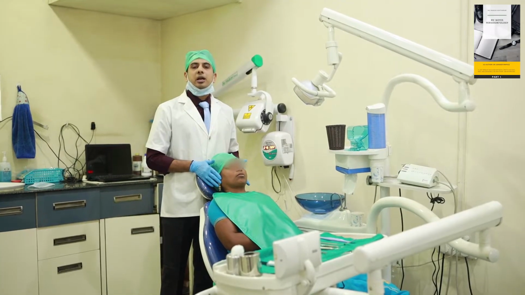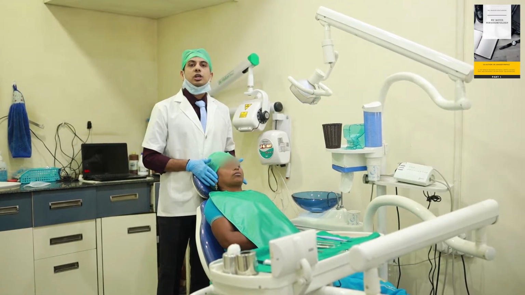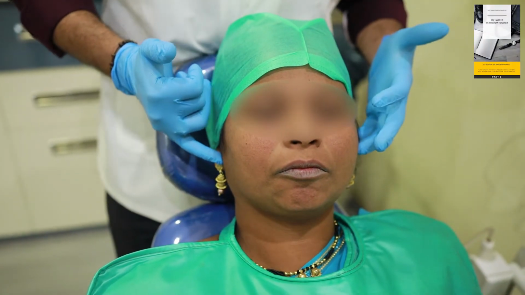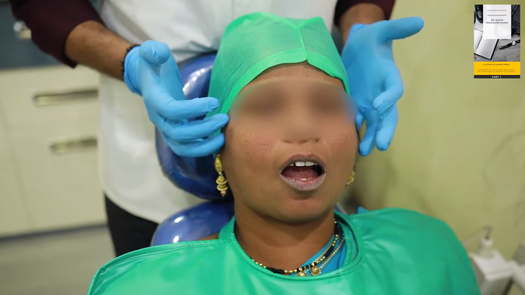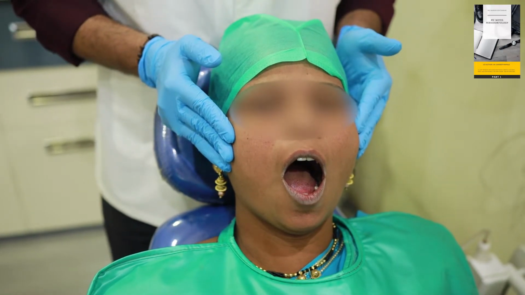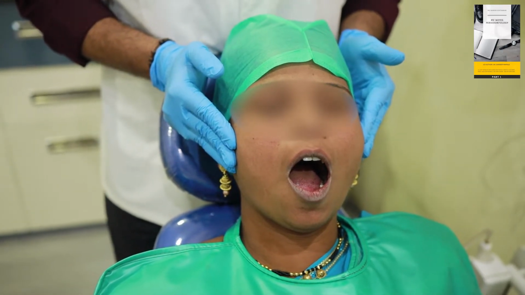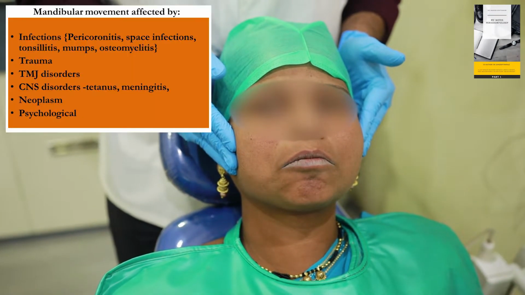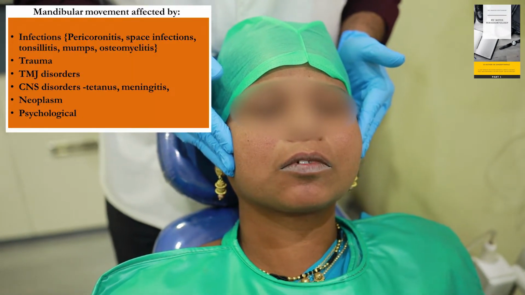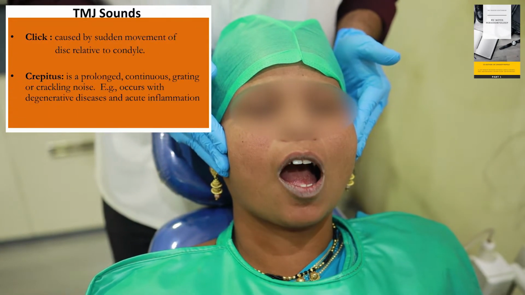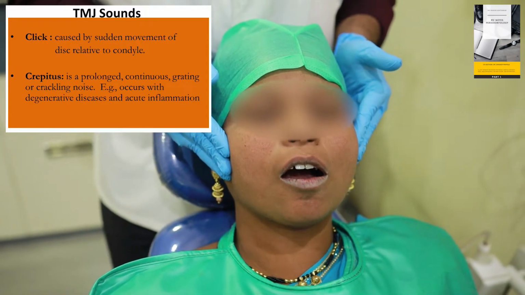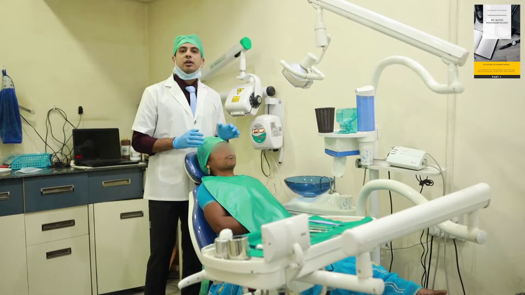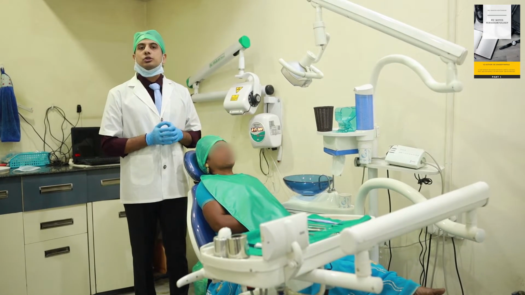The second type of palpation of the temporomandibular joint is called posterior palpation. In posterior palpation, two little fingers of two hands are kept inside the ear of the patient and you ask your patient to open the mouth. Here you have to again evaluate whether there is any deviation of the mandible while opening the mouth, any kind of pain, clicking sound or crepitus heard while opening the mouth. This is how you are going to identify whether the temporomandibular joint is normal or not.